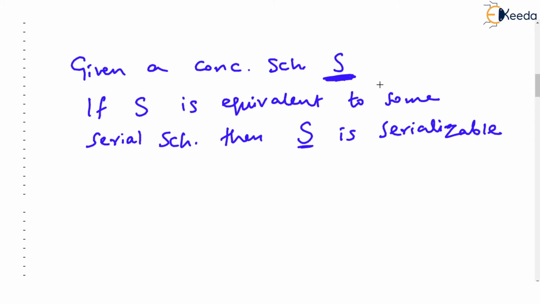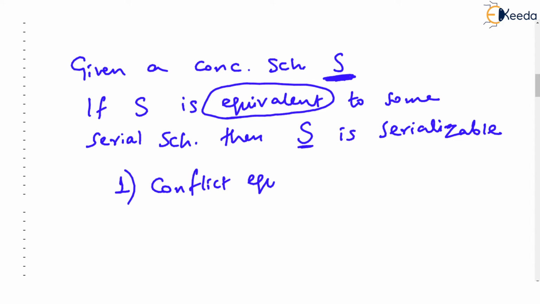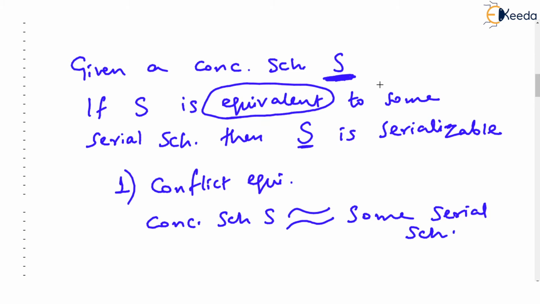But what is the meaning of equivalent? There are two types of equivalences. The first type of equivalence is known as conflict equivalence. So we can prove that concurrent schedule S is conflict equivalent to some serial schedule. Don't worry, we are going to learn what you mean by conflict equivalent. But once you prove this, then you can announce that this S, the concurrent schedule, is serializable.